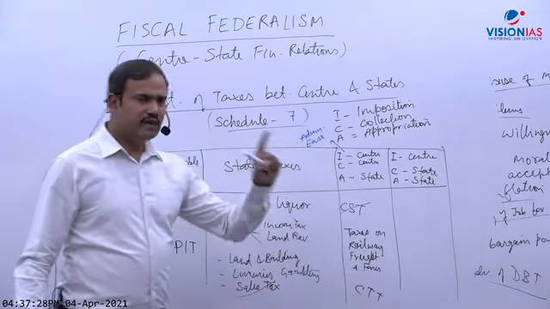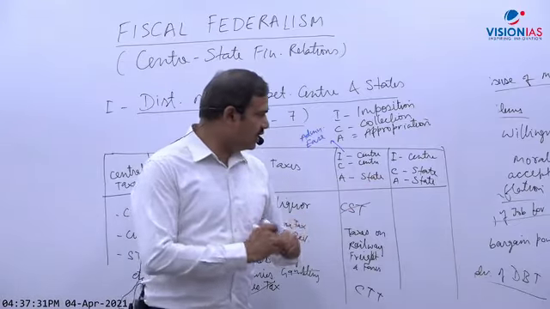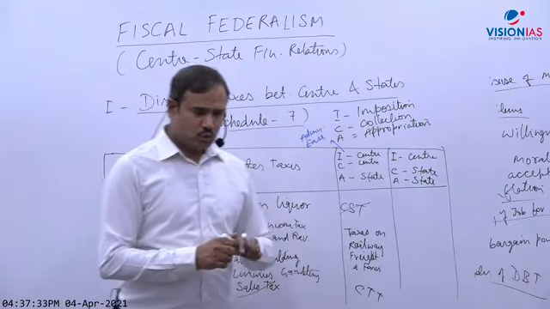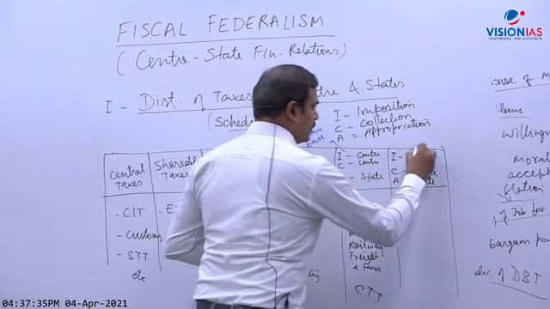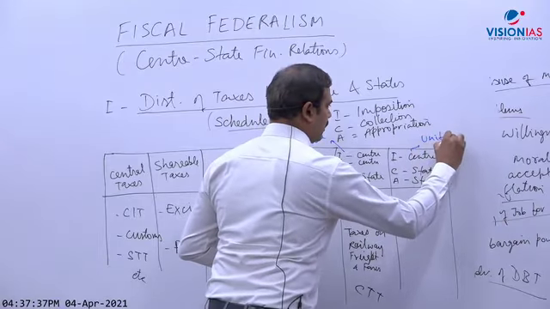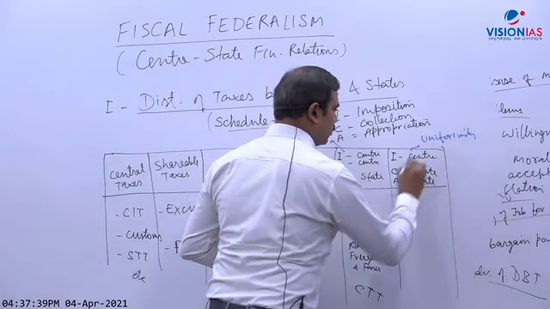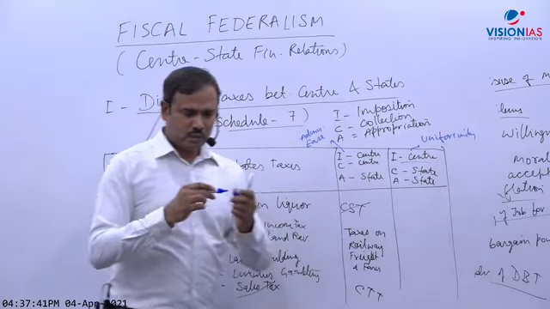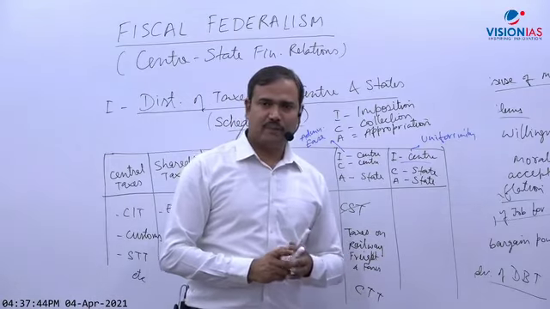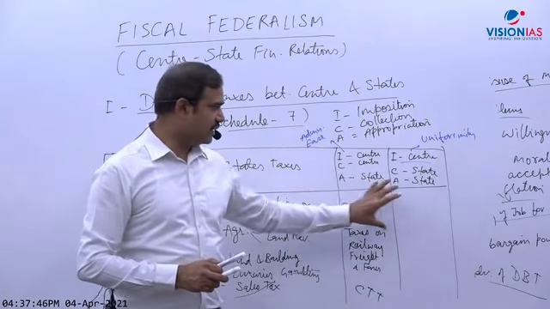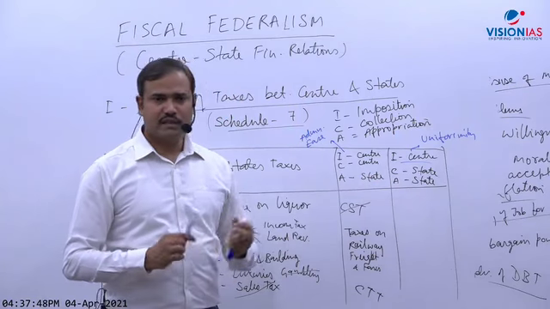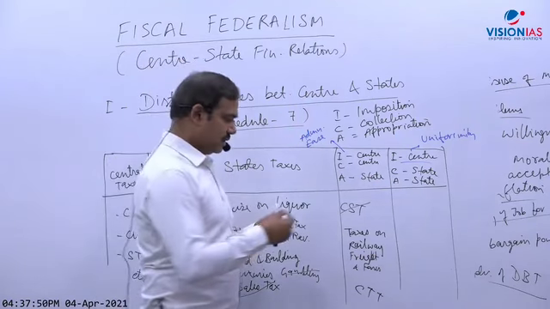So right now only one tax is there. Why is it only imposed by the center? Because of uniformity. Because the center is imposing, the rate will remain the same. Okay, and the state will collect and use the money. So only one tax is remaining in this category. Write down the name of that tax: stamp duties.